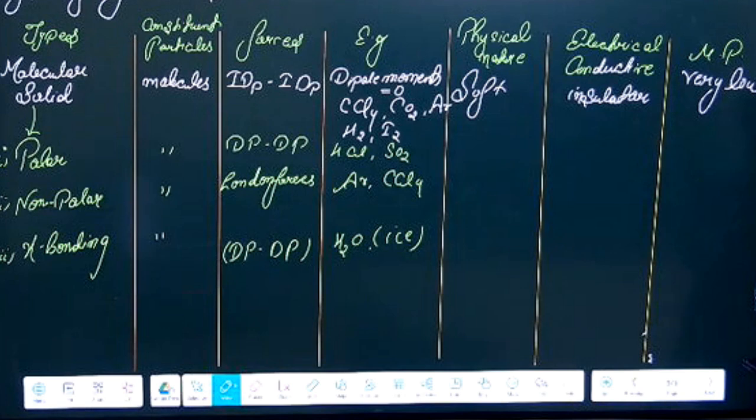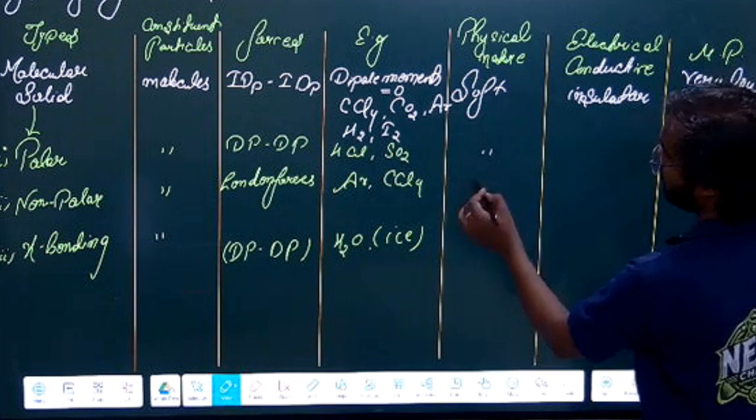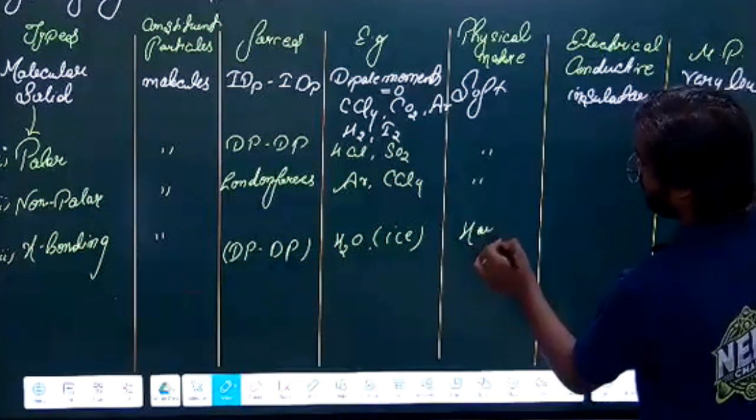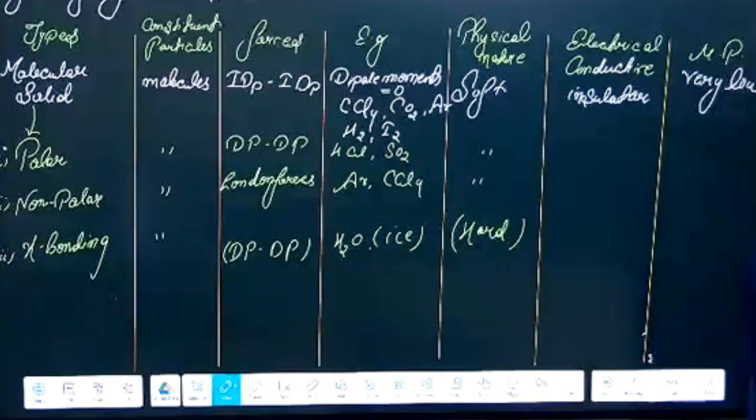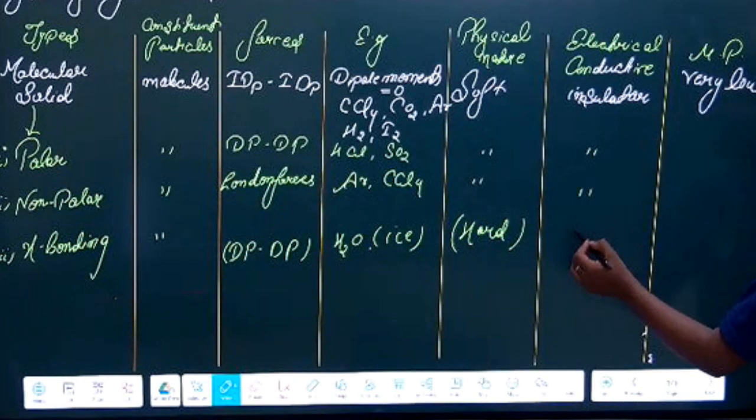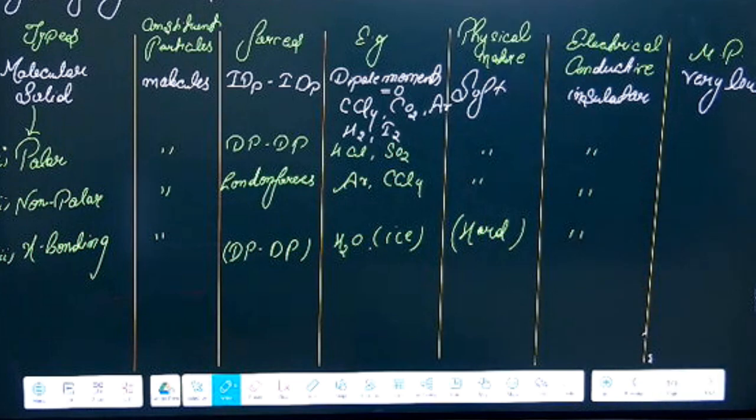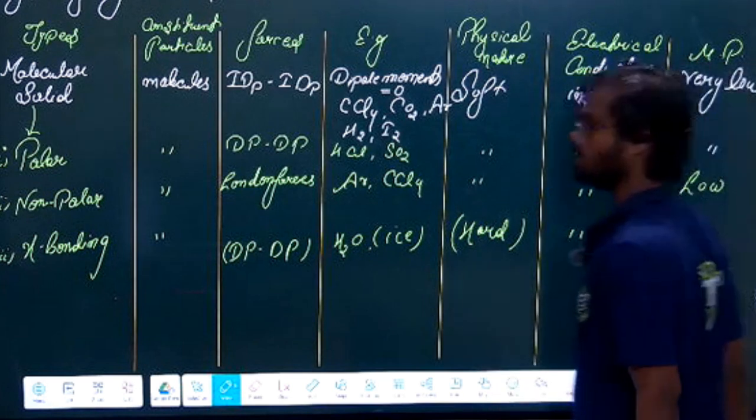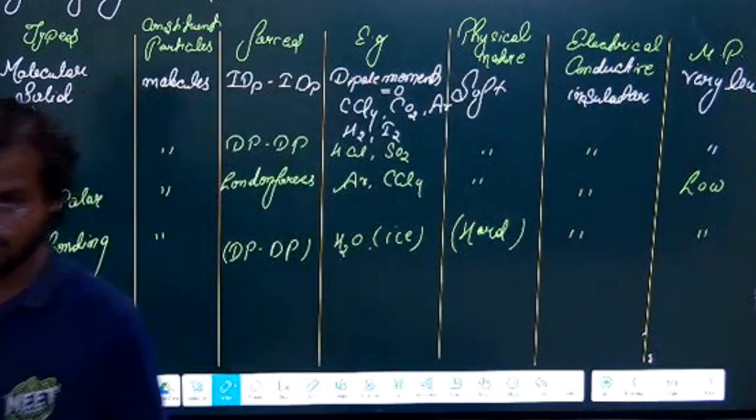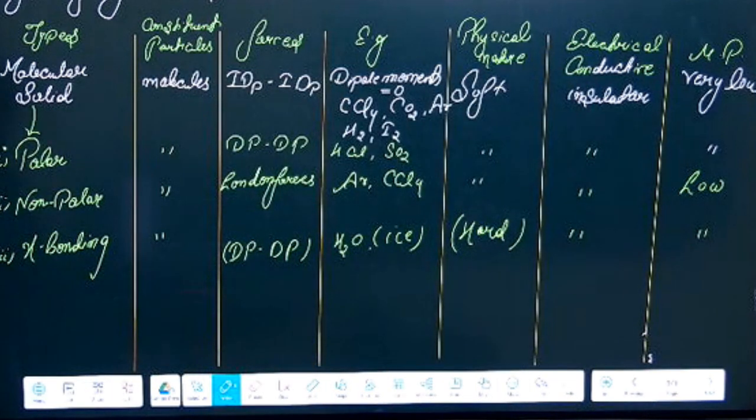Now, the next thing is what type of force will be there. If you talk about the force, this will be soft, and this is hard. If you talk about conductivity, obviously none of them will have conductivity; all are insulators. If you talk about the melting point, this is very low, this is low, and this is relatively a little high, but you can consider it as low only. There is not that much difference. So this is basically the classification of molecular solids.